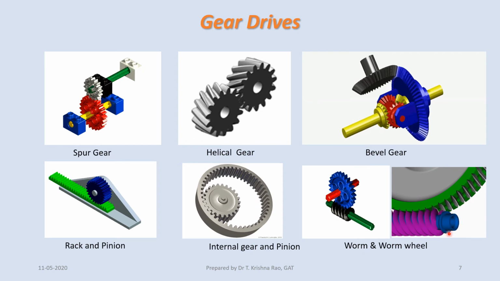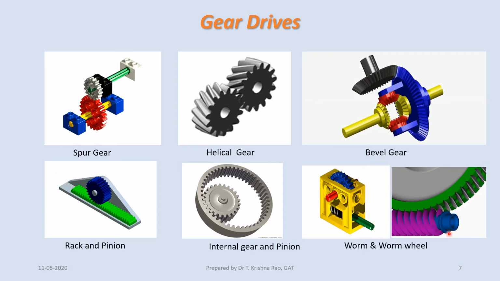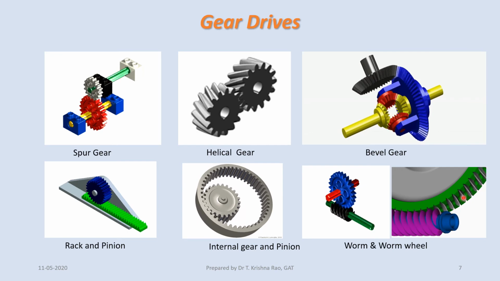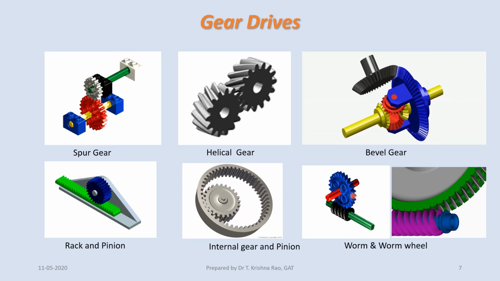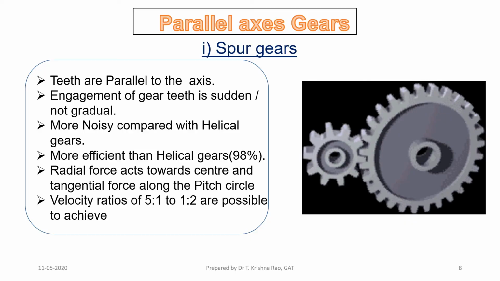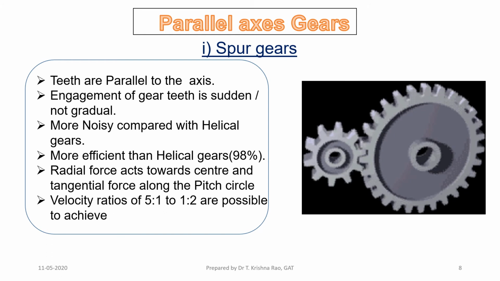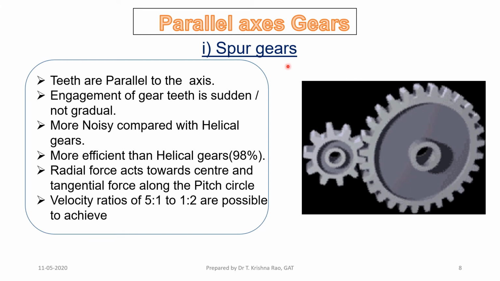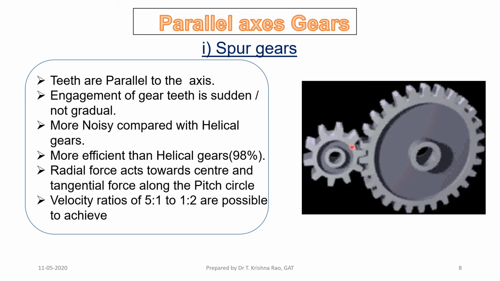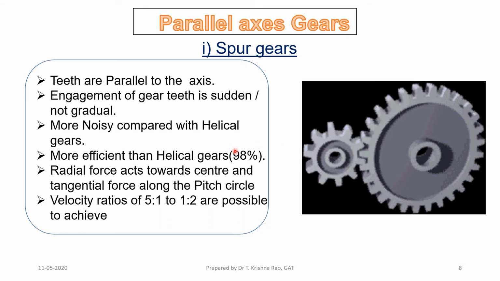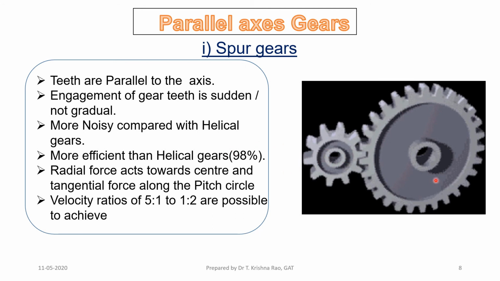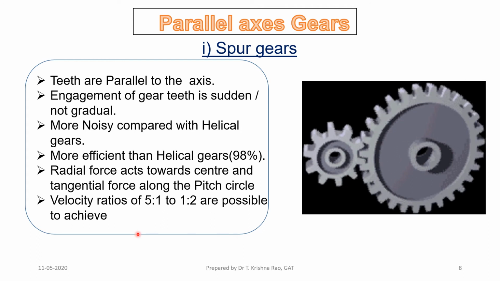You see the worm and worm wheel here, how it is rotating. One is like a screw, the other one is like a gear. Then coming to the nomenclature, parallel shafts, we have spur gears. In spur gears the teeth are parallel to the axis, and the smaller gear is always called the pinion, the bigger gear is called the gear.